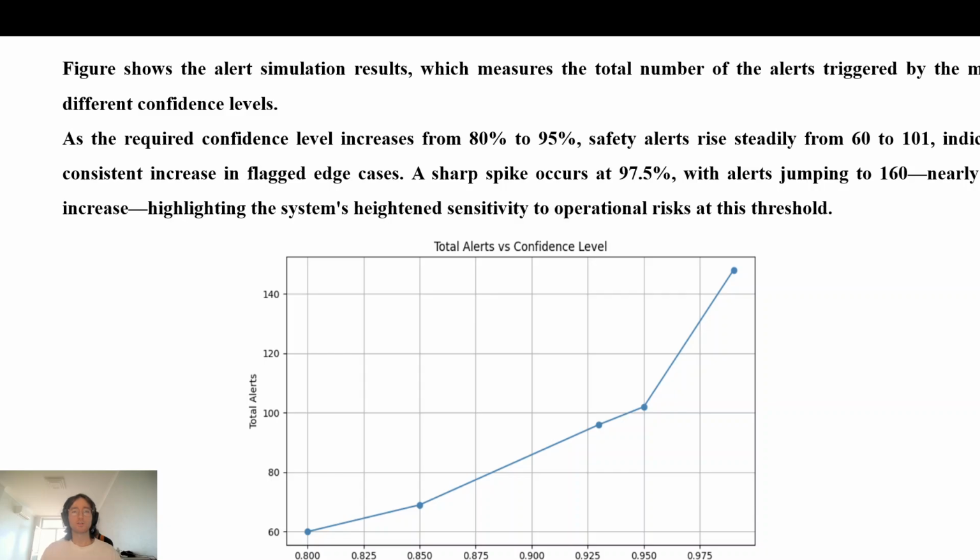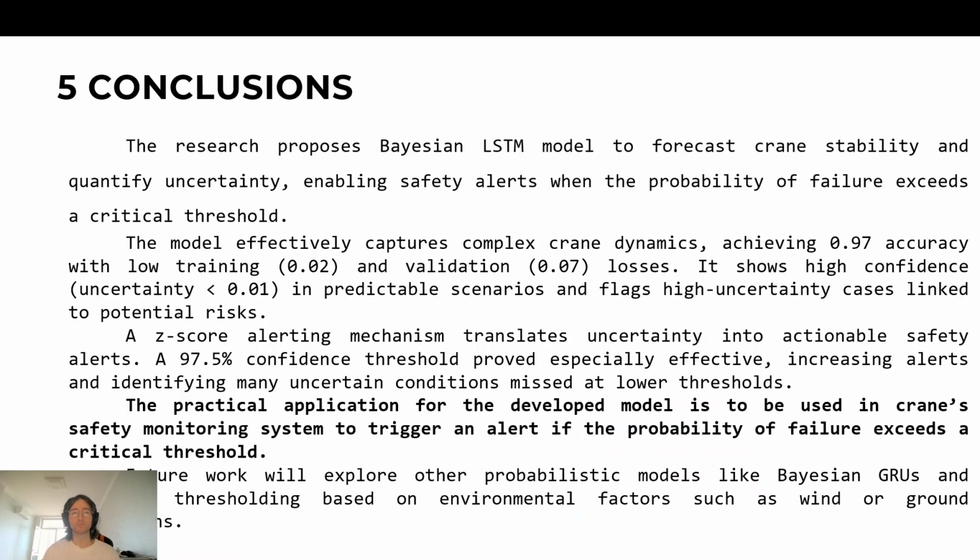The figure shows alert simulation results, which present the total number of alerts triggered by the model at different confidence levels. As the required confidence level increases from 80 to 95%, the safety alerts rise steadily from 60 to 101, indicating a consistent increase in flagged edge cases. A sharp spike occurs at 97.5%, with alerts jumping from 2 to 160, nearly a 60% increase, highlighting the system's heightened sensitivity and operational risk at this threshold.